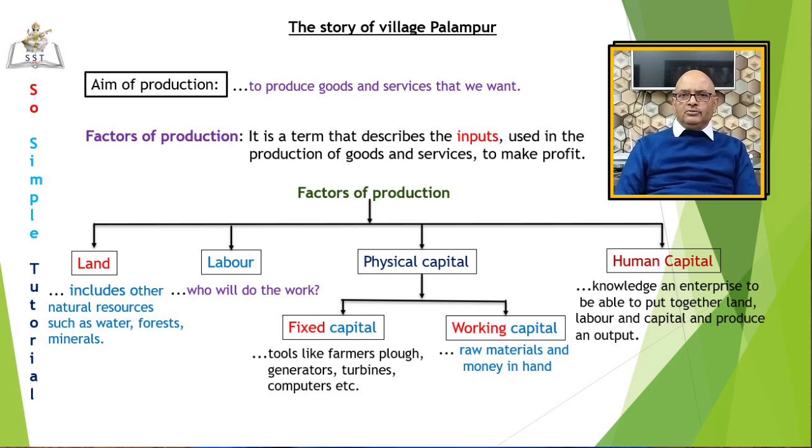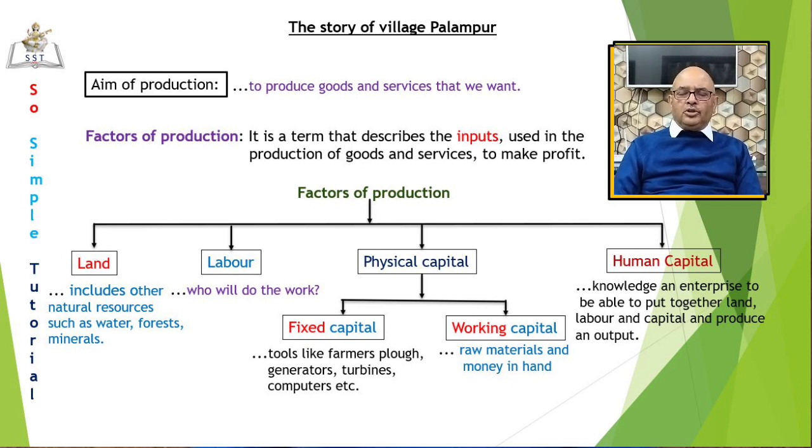Tools and machines include very simple tools such as a farmer's plow to sophisticated machines such as generators, turbines, computers, etc. All these items can be used in production over many years and so are called fixed capital. Next, working capital. It includes raw materials and money in hand. See, production requires a variety of raw materials such as the yarn used by the weaver, such as the clay used by the potter. Also, some money is required during production to make payments and buy other necessary items.